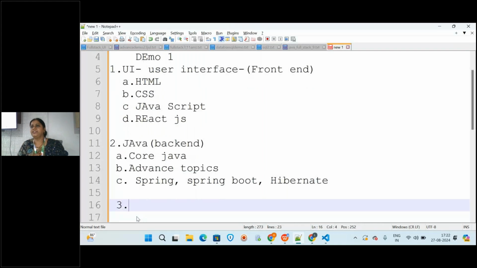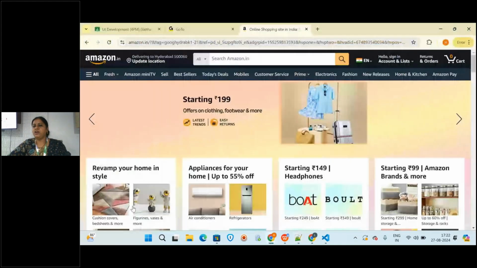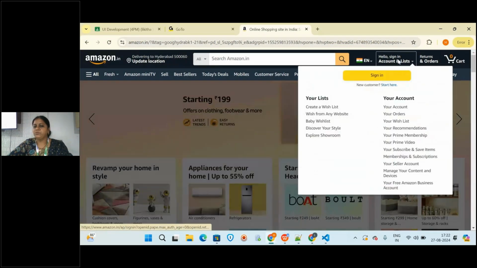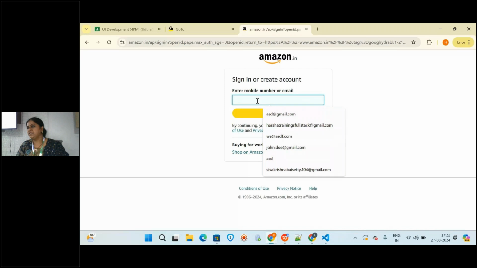What is that connection? See, when you open any application like Gmail or Yahoo Mail, or when you want to sign in here, it will ask you the user ID and password, is it or not? Will it ask? So when you click the user ID and submit button, it has to check your credentials, yes or no?